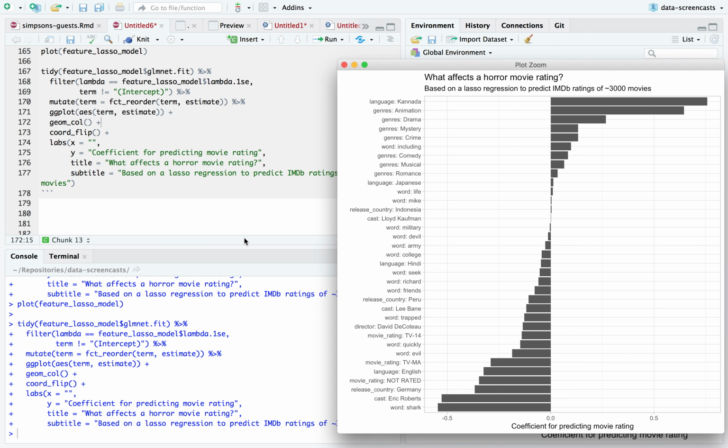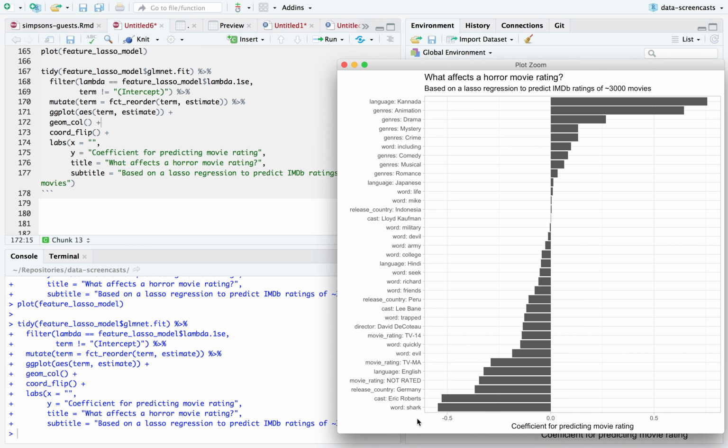I think this is a pretty solid approach. Again, at the end of the day, when you're predicting whether a movie is good, you're not going to just add up a couple cast members. Though I'm really impressed that a cast member popped up. I guess Eric Roberts is one of the more common ones, but you're not going to predict based on the cast. You're not going to maybe predict a little based on the genre. You're not just throwing the words into a blender. There's a lot more that goes into whether a movie is going to end up being well received by audiences or not.